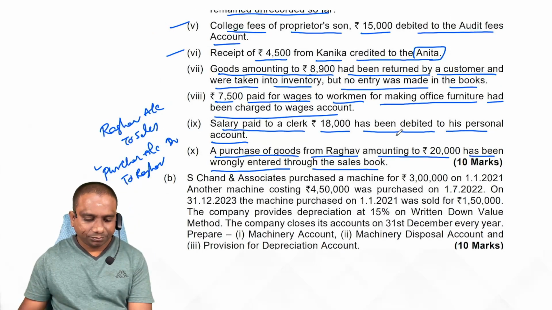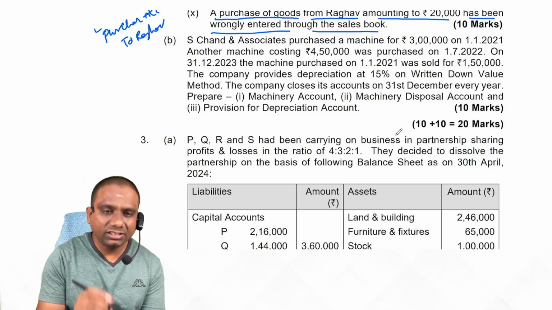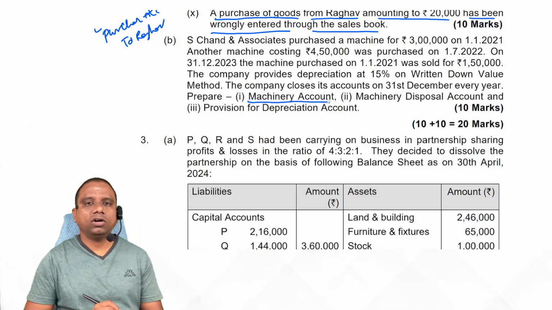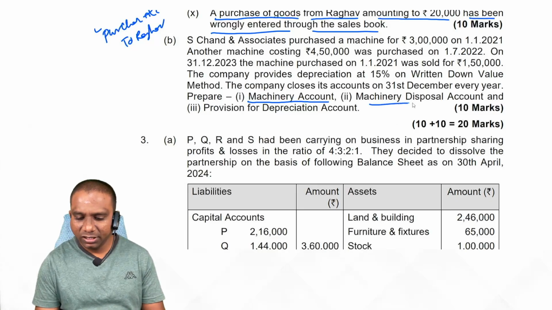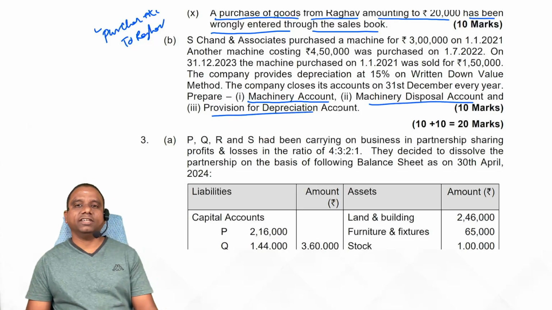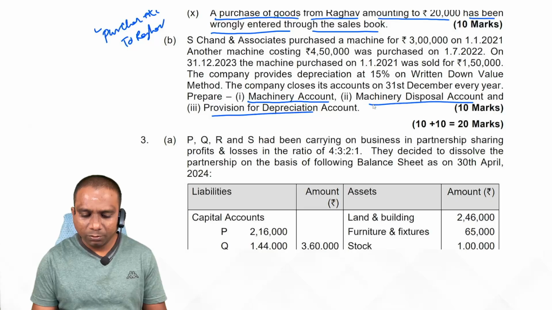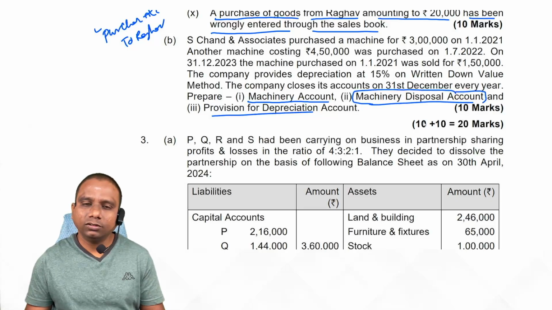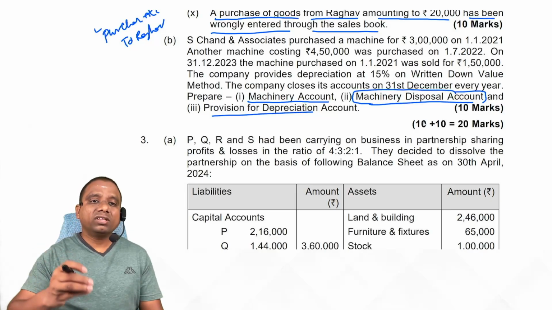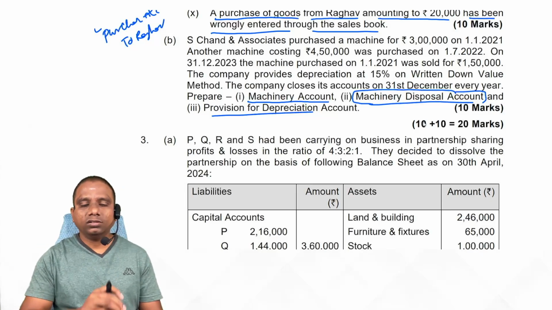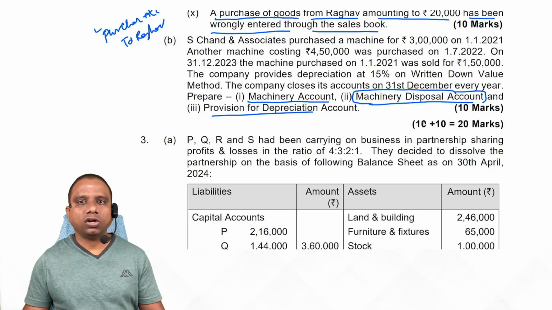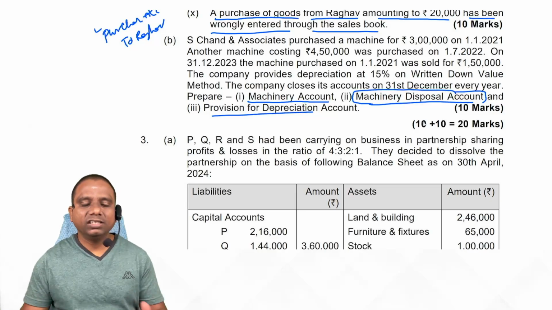Next one. Yes, Chand and Sons. This is depreciation problem, students. If you observe, in the depreciation, they have asked prepare machinery account, machinery disposal account, and provision for depreciation account. So be careful here. When we are maintaining machinery disposal account, cost of asset we have to transfer to the machinery disposal account, and whatever depreciation we maintained till now on the asset sold, that is also transferred to the disposal account. There we find out the profit or loss on sale of machinery. Is it clear, students? Yes.